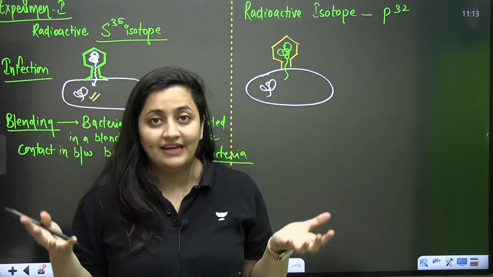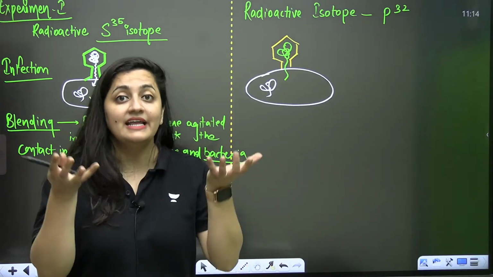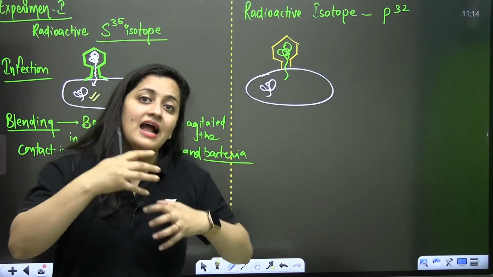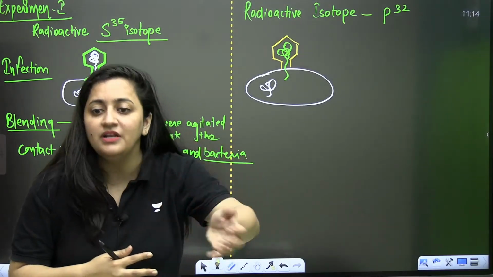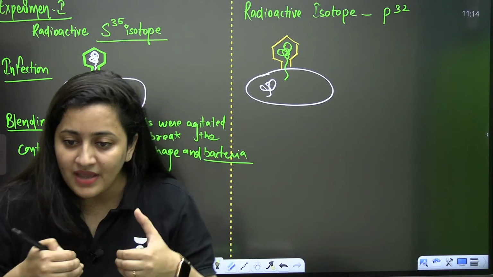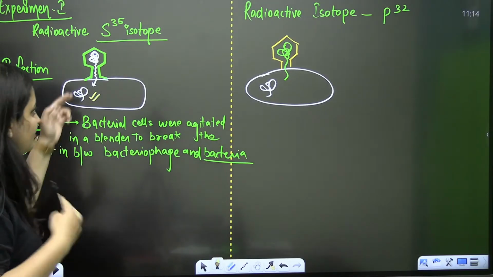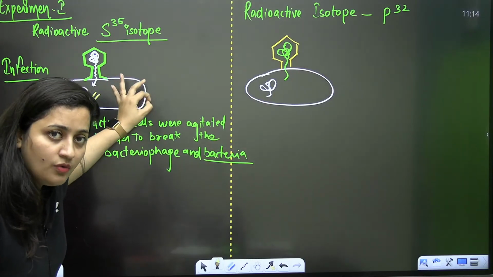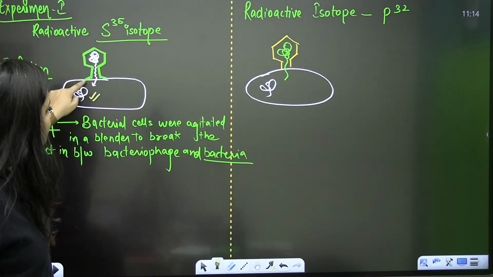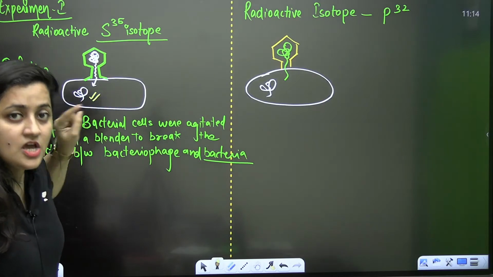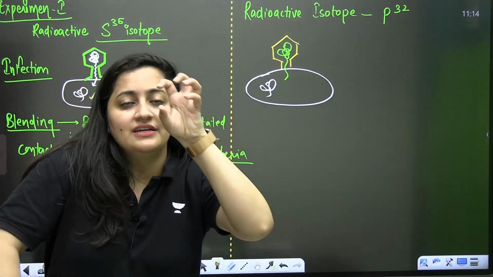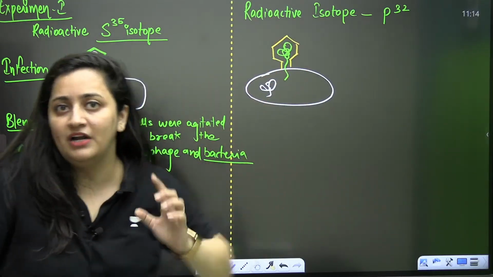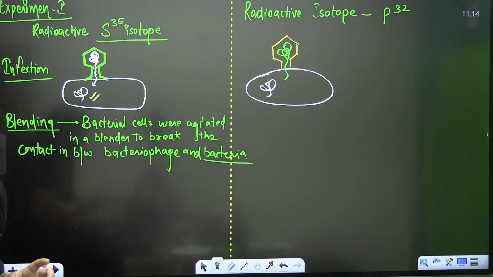So when a virus gets a living body, it gets a host, then the virus uses that host's machinery to divide and make multiple copies. So here in the first step, this is what the bacteriophage or the virus is going to do. It will pass its genetic material to this E. coli so that it can incorporate its DNA with E. coli's DNA, and it can use E. coli's machinery to make multiple copies. Clear, students? Is that clear?